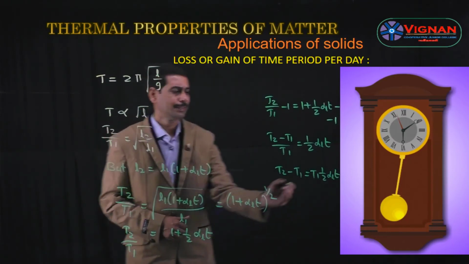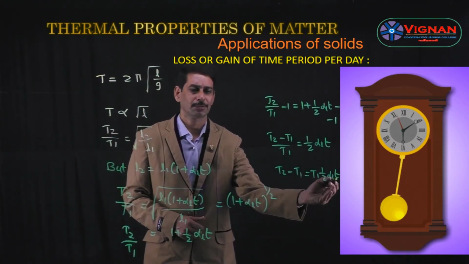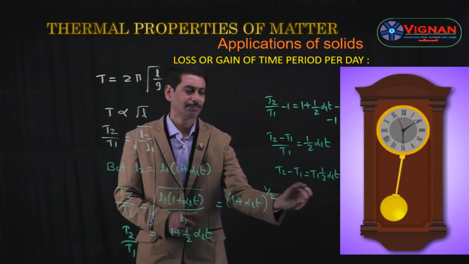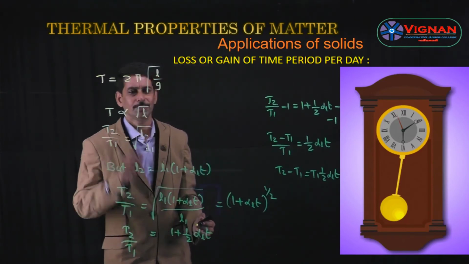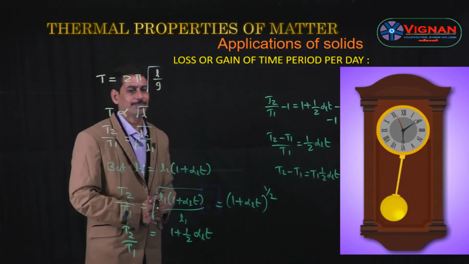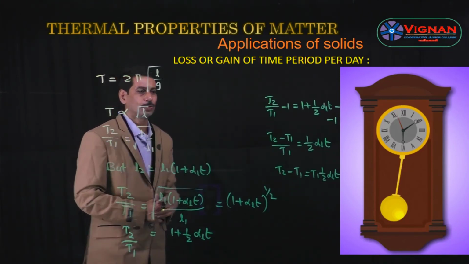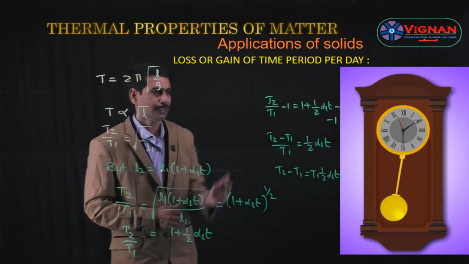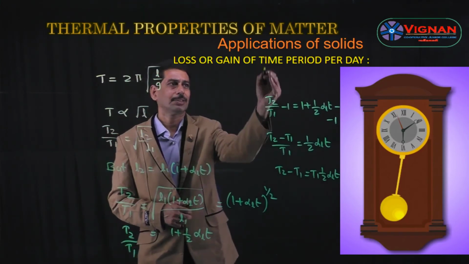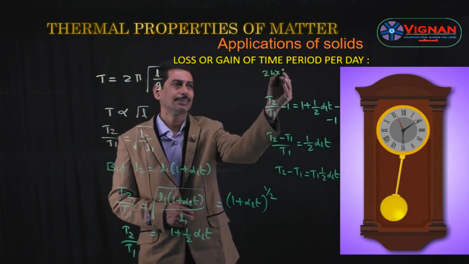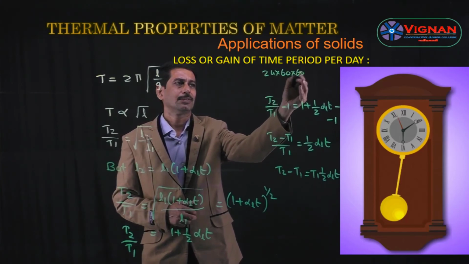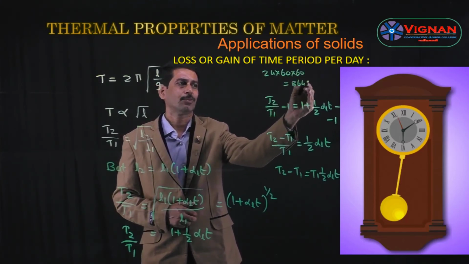Here T1 is the time period and small t is the change in temperature, and we know per day the time period is 24 hours. Converting 24 hours into seconds, 24 into 60 into 60 is nothing but 86,400.